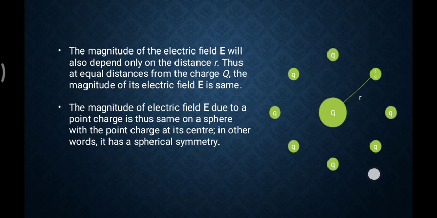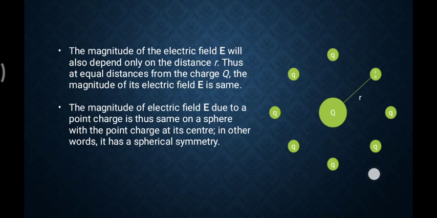Fourth property, the magnitude of electric field E, very important, try to understand, and it's good also. The magnitude of electric field E will also depend on the distance R that we see. Thus at every equal distance from the charge Q, the magnitude of E is the same, because the expression of E is equal to 1 upon 4 pi epsilon 0 capital Q upon R square.